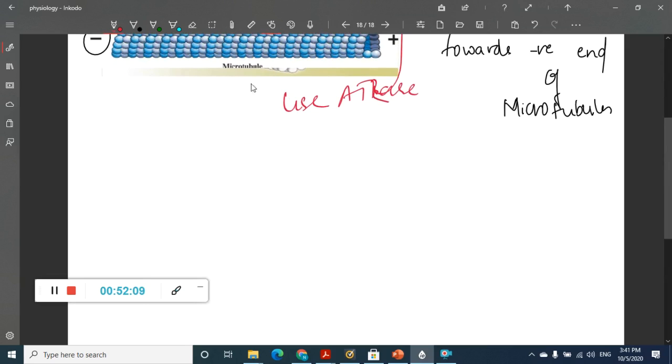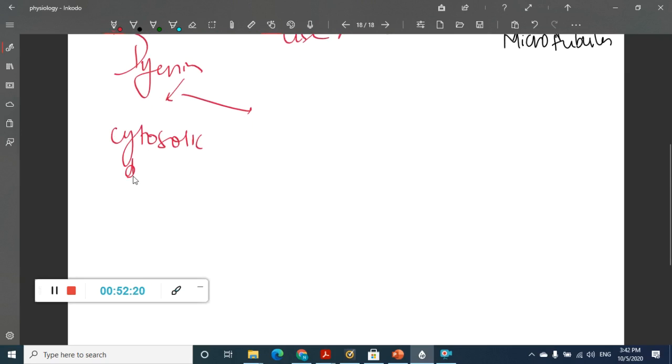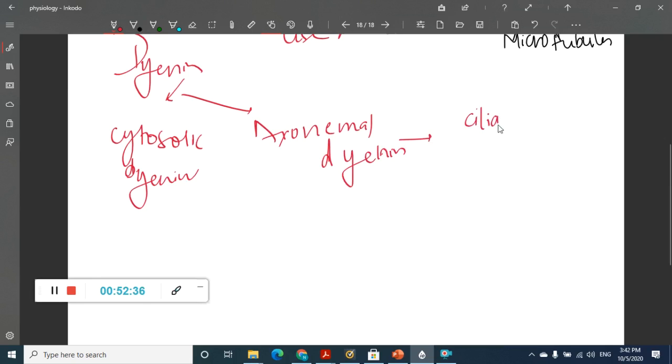Then this dynein is of two types. One is cytosolic dynein, which is present in the cytosol and is helpful in retrograde transport, whereas we also have axonemal dynein. This axonemal dynein is helpful in cilia and flagellar movement.